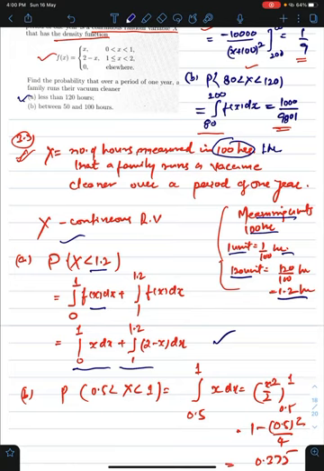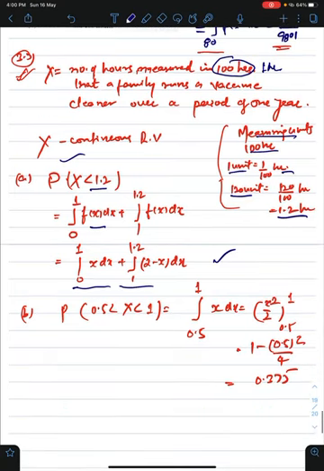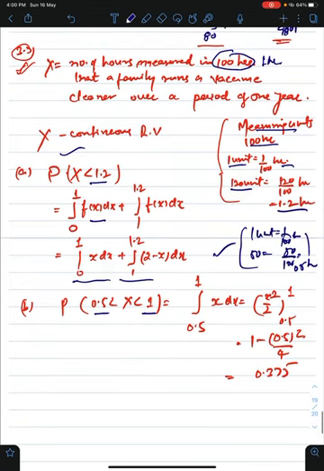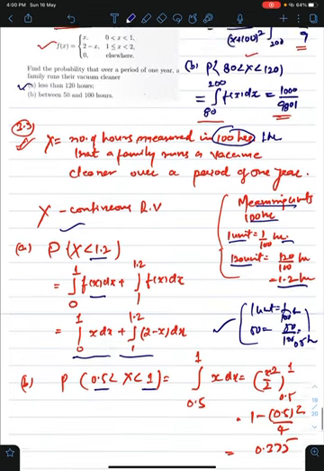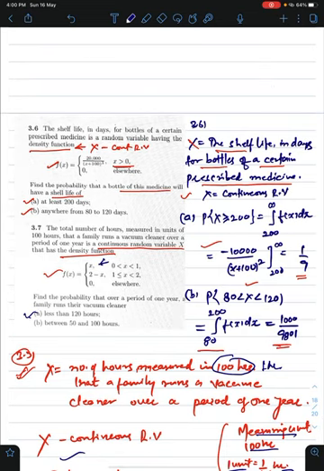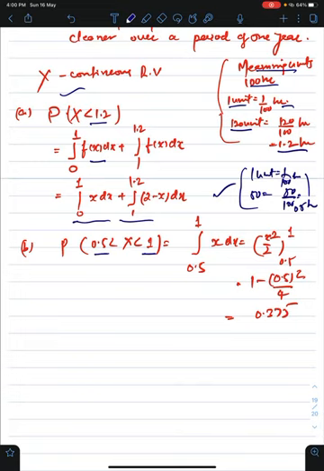Next is from 50 to 100 hours. So again I have to change it. I know that 1 unit equals 1 upon 100 hours, so 50 units will be 50 upon 100, that is 0.5 hours. So I changed this 50 hours to 0.5 hours and 100 hours to 1 hour. I just put the limits from 0.5 to 1, where our function is defined as x. I put in the values, integrate it, and I get the answer 0.75.